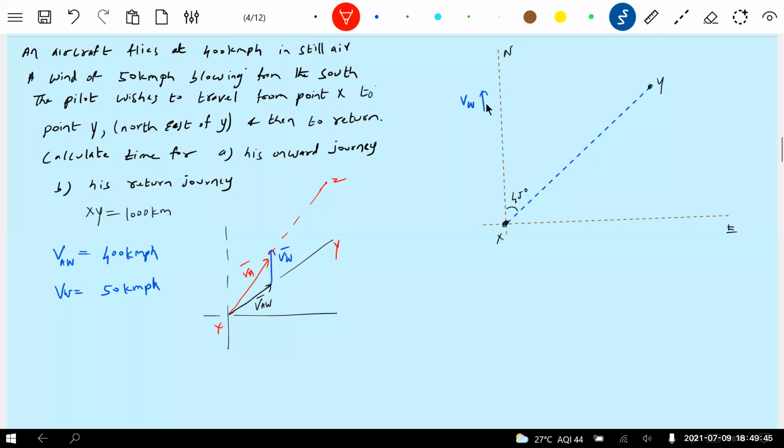So where did we go wrong? Nothing wrong in thinking, but at least you should do the correction. This was the source, this was the destination, but we are ending at Z. Somewhere at a place Z is where we are going to land. If I make the velocity of aircraft with respect to wind at an angle of 45 degrees, how should I steer the plane? I should steer the plane in such a way that the velocity of aircraft with respect to wind is somewhere in this direction. The wind will push, so that the effective velocity of the aircraft, or the velocity of aircraft with respect to ground, is along path XY. Got it?